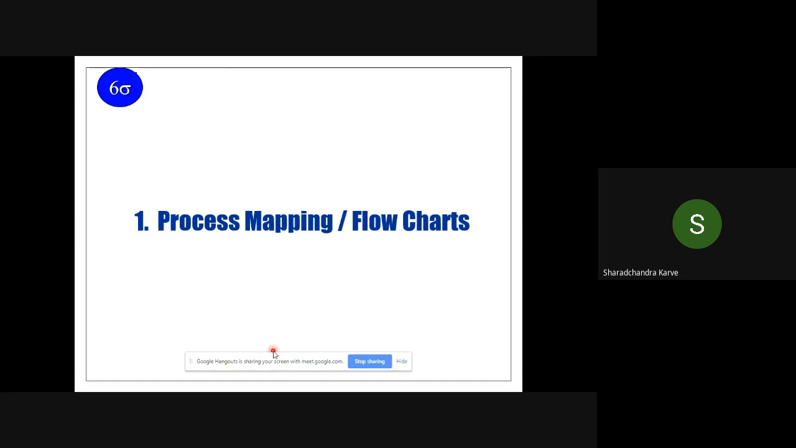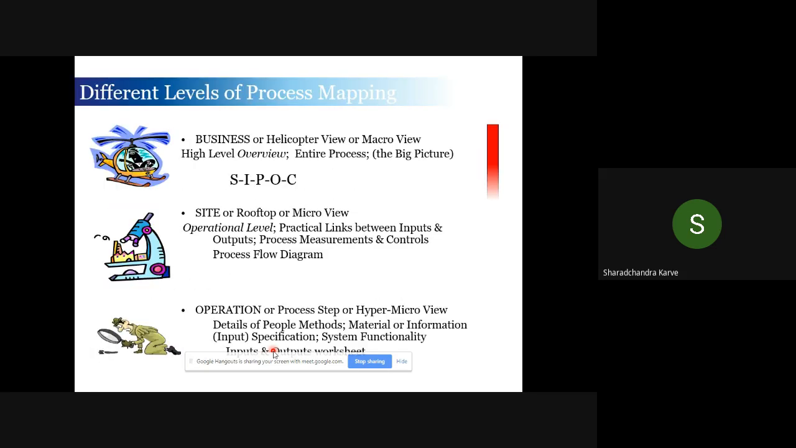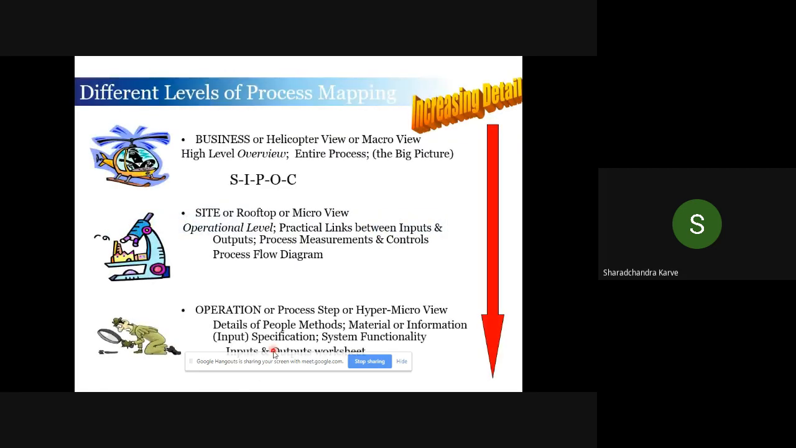So process mapping or flow chart, that we have already covered when we were talking about the as-is process. So it is a repetition, so I am skipping this process mapping, because we have already done that. We had an example of a tea making process, and from that tea making process, how we can identify the problems at each step, or what are the inputs at each step, etc. So that is about process mapping.